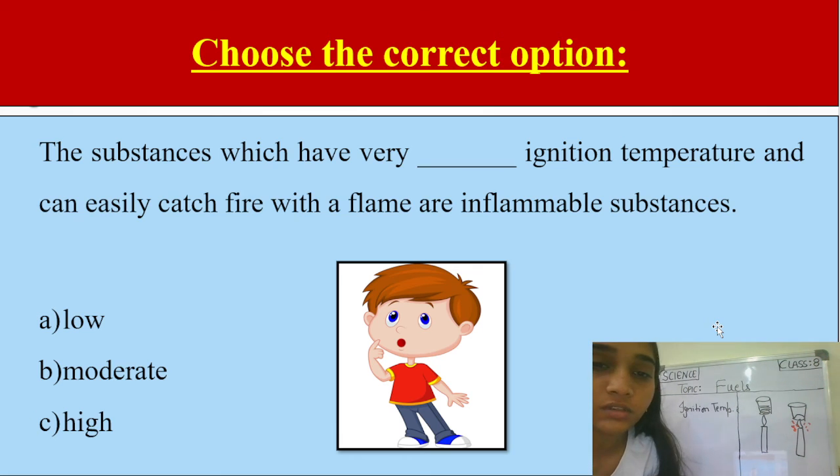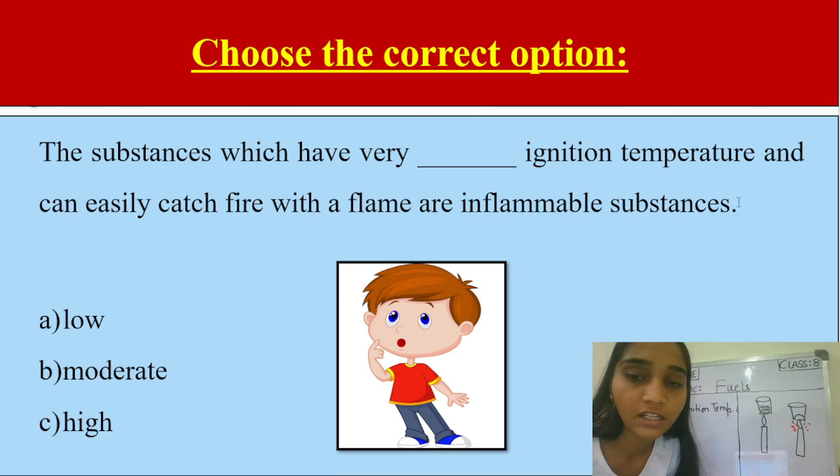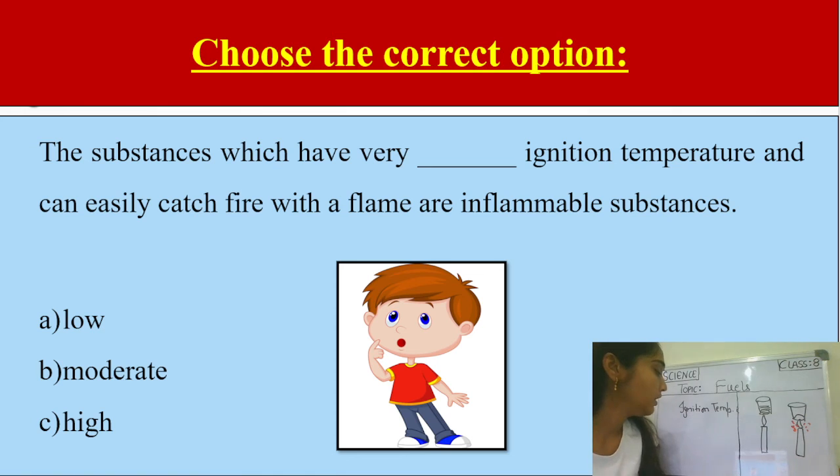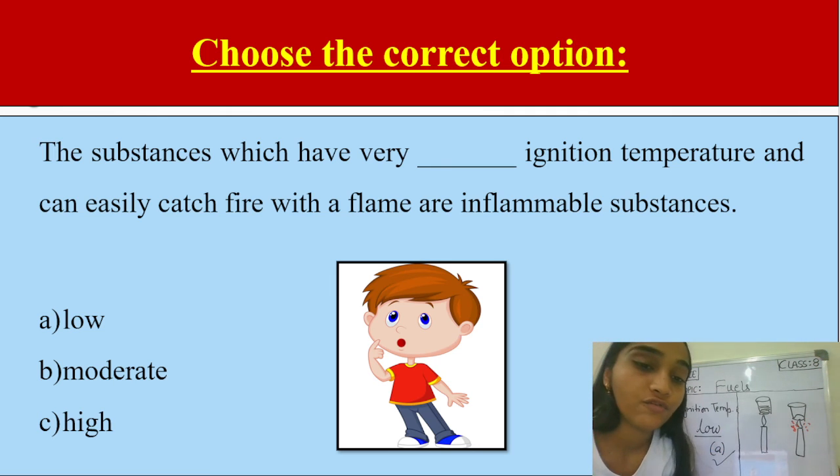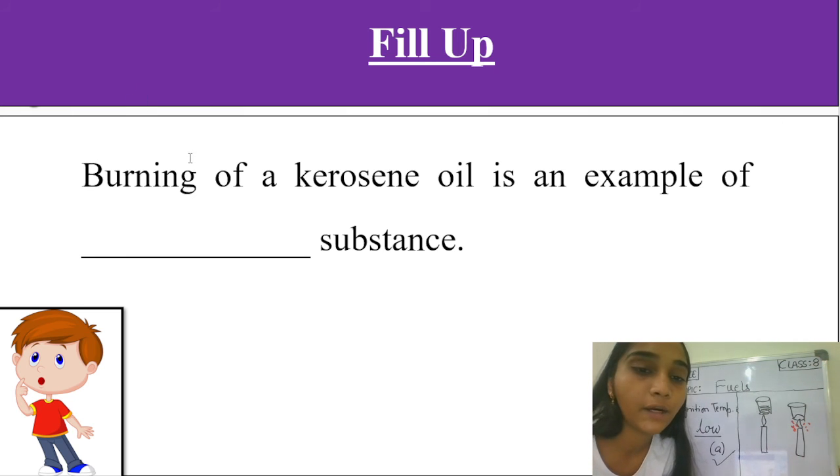So now it's your turn, students. The substances which have a very dash ignition temperature and can easily catch fire with a flame are called inflammable substances. You can write your answers in the comment section. Yes, substances having a very low ignition temperature, so the answer is A, correct, which we have discussed just now. And also, students, fill up: burning of kerosene oil is an example of dash substance. Which kind of substance? Yes, inflammable substance.